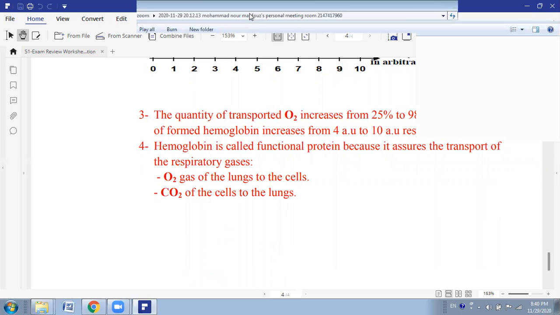Please review these notes, practice drawing the graphs, and how to convert a table into a graph and how to convert a graph into a table.